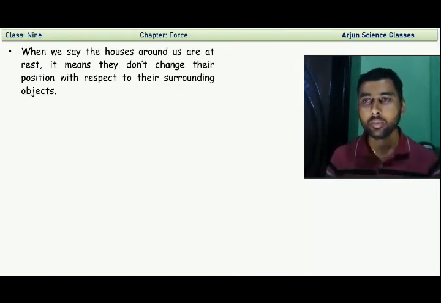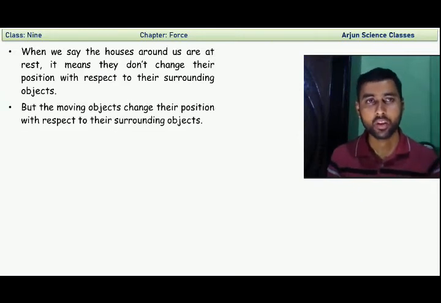Okay, if there is a change in the distance, if the position of your body and the different surrounding objects present in your room is changed, then we have to say you are in motion. The moving object changes its position with respect to its surrounding objects. For example, a flying bird changes its position with respect to surrounding objects.